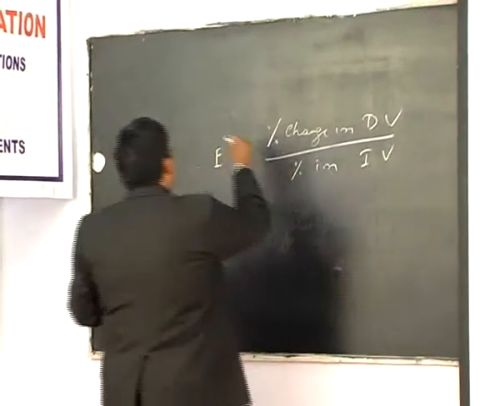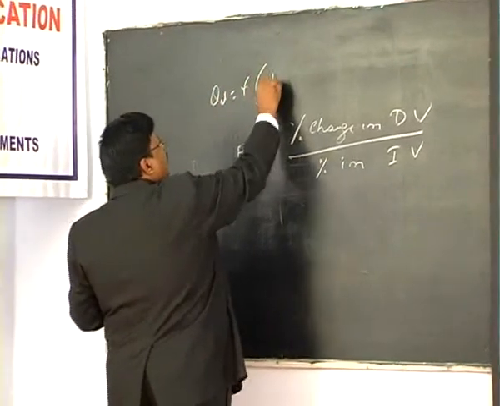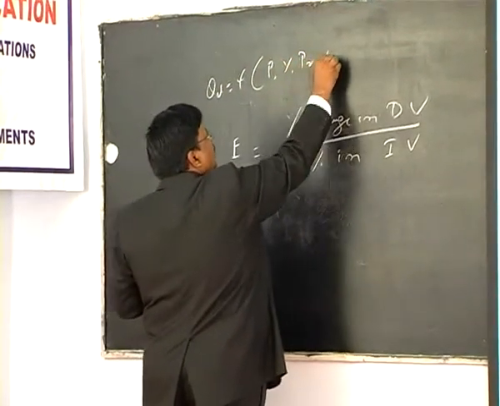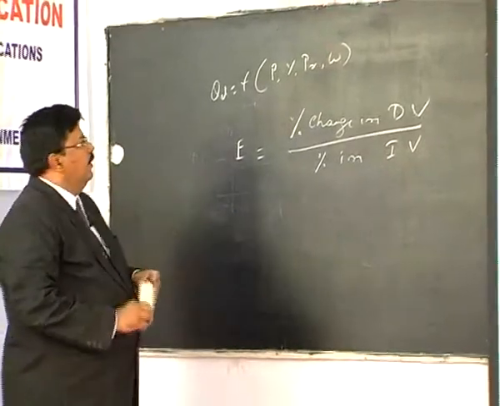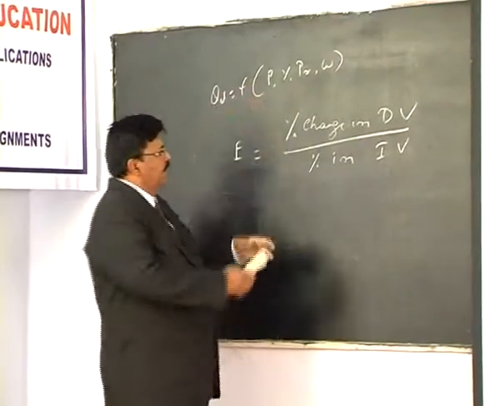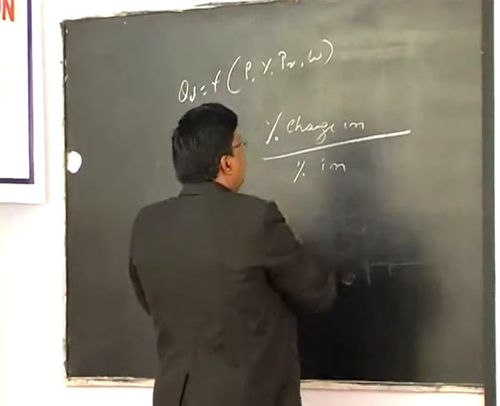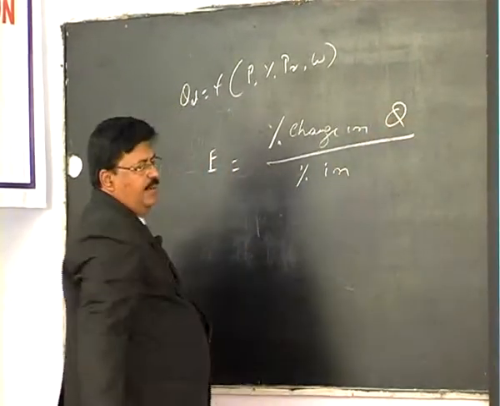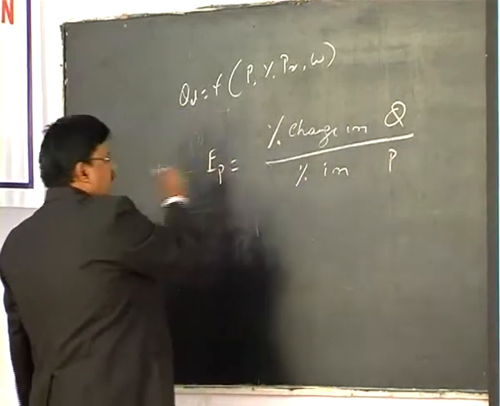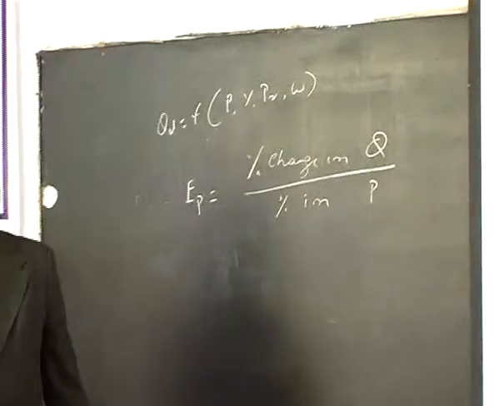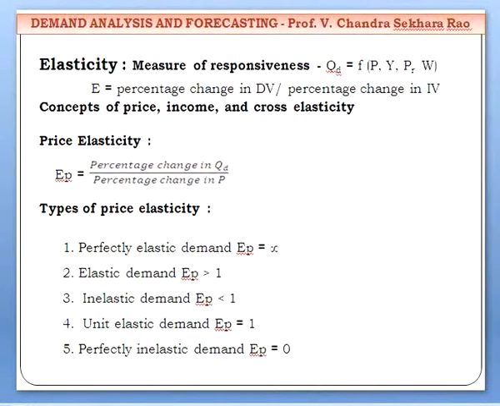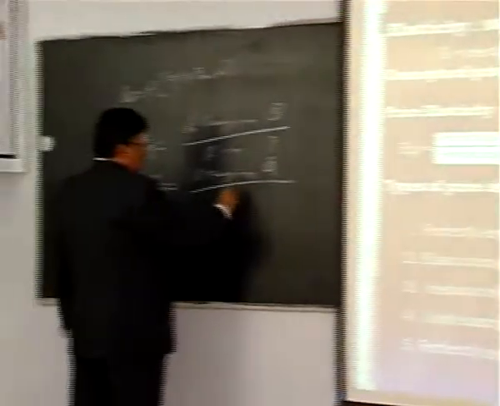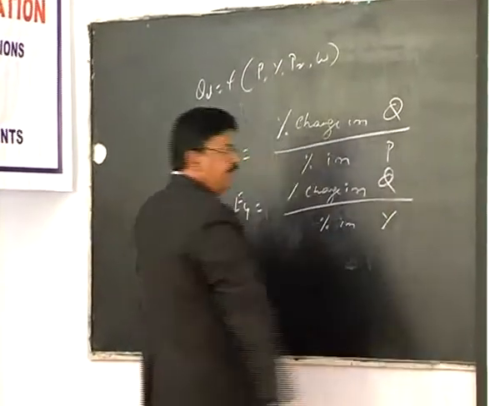So in our demand function, we have seen that quantity demanded is a function of own price, incomes, price of related goods, wants or tastes. If you relate price to quantity, independent variable price and dependent variable quantity, you will get price elasticity. So price elasticity means percentage change in quantity divided by percentage change in price. Suppose you relate income and quantity, that is income elasticity, equal to percentage change in quantity by percentage change in income.